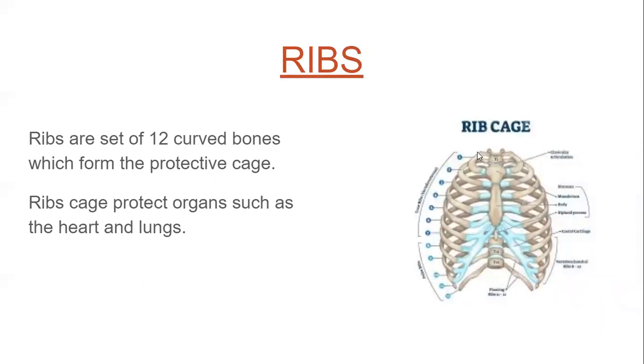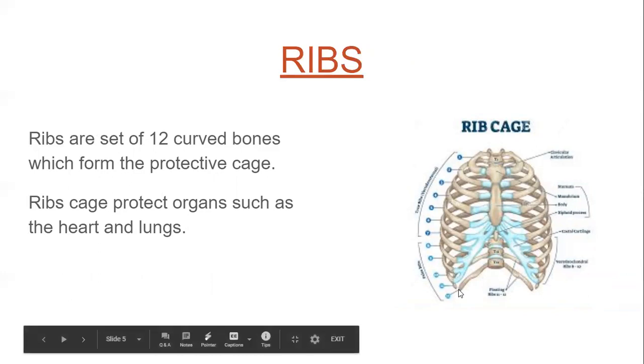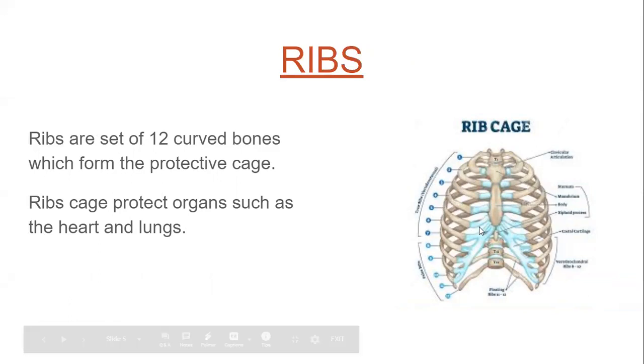See, this is the structure or the image of the rib cage. 12 are this side and 12 are this side, and inside this rib cage the lungs and heart are lying. They are safe there. This rib cage protects them from any accident or any damage. So this is all about the ribs.